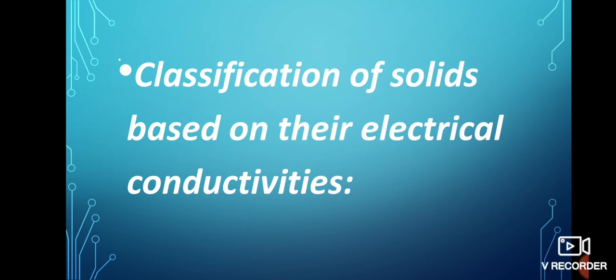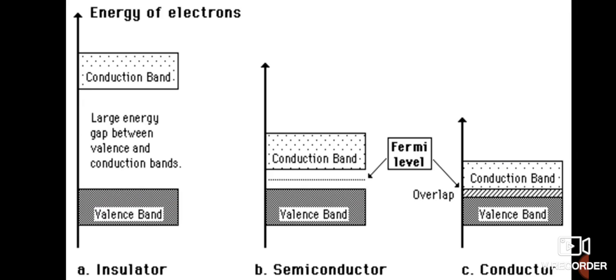Classification of solids based on their electrical conductivity. On the basis of the electrical conductivity, solids can be classified in three categories. The first one is conductor, second is insulator, and third one is semiconductor. There are two types of bands. The first one is the valence band and the second is the conduction band. This is also known as the band theory of solids.